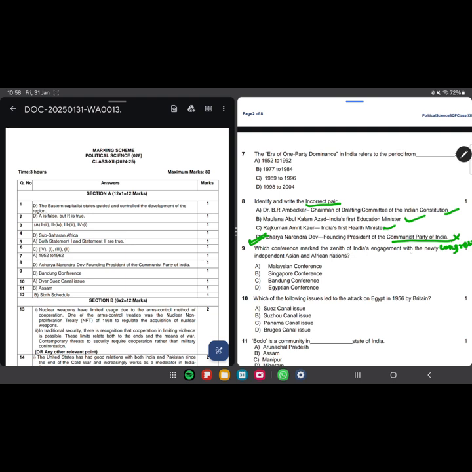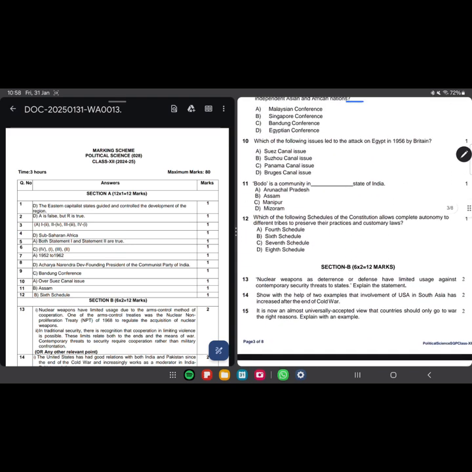The zenith of India's engagement with newly independent Asian and African nations was the Bandung Conference. Which of the following issues led to the attack on Egypt in 1956 by Britain? It was the Suez Canal issue. Bodo is a community in Assam. And if you remember, the same question was in my question paper. Which of the following schedules of the constitution allows complete autonomy to the tribes to preserve their practices and customary laws? This was the 6th schedule.